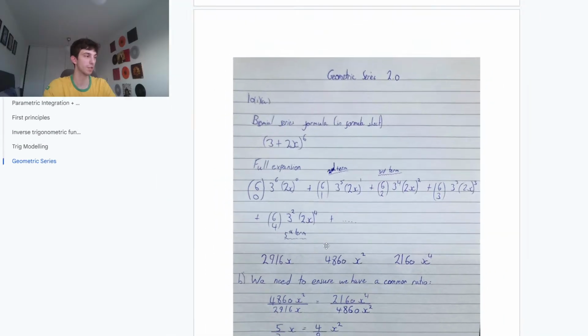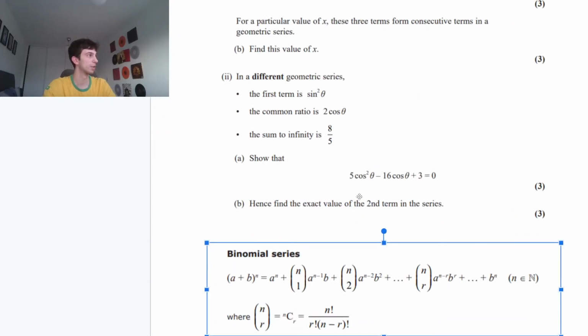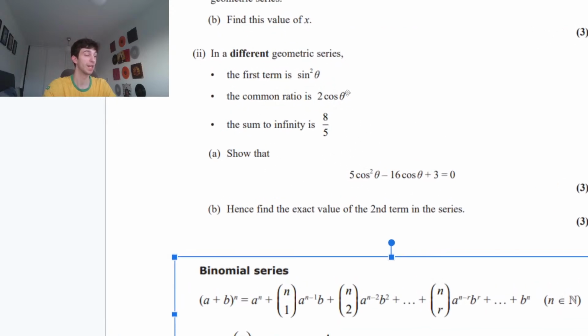Let me know if you guys have any questions on that. All we're doing is solving this quadratic to then find that second term. Because we get that solution for cos theta, we can plug it back into what we know to be the first term and the common ratio, because to find the nth term we do a multiplied by r to the power of n minus 1. So once we find r and a, we have cos theta, and we can get sine squared theta in terms of cos theta.